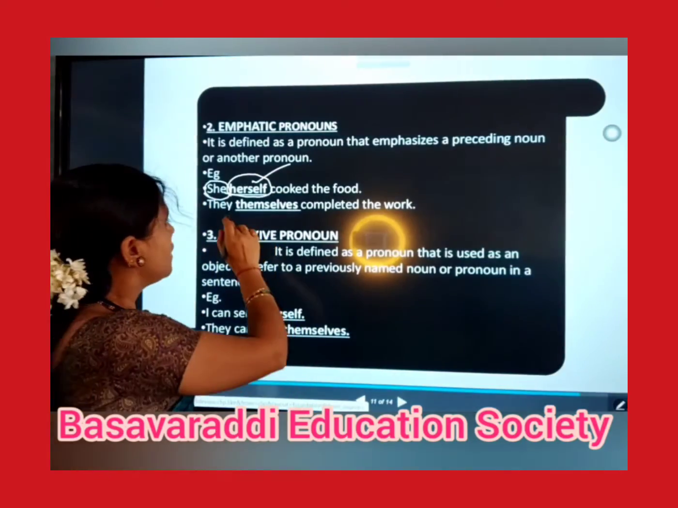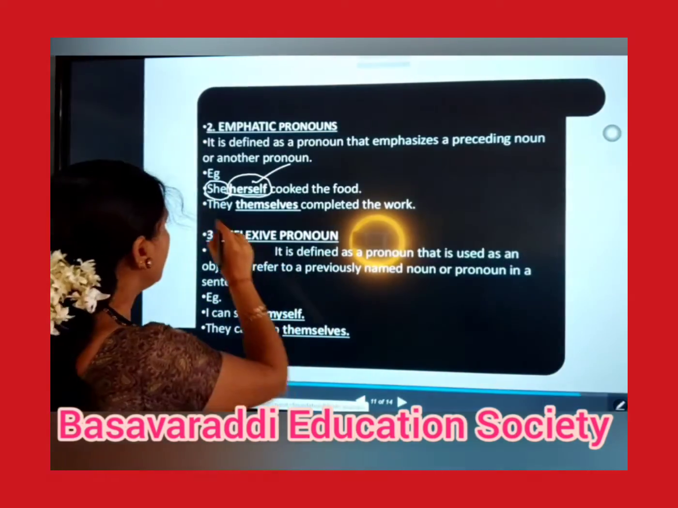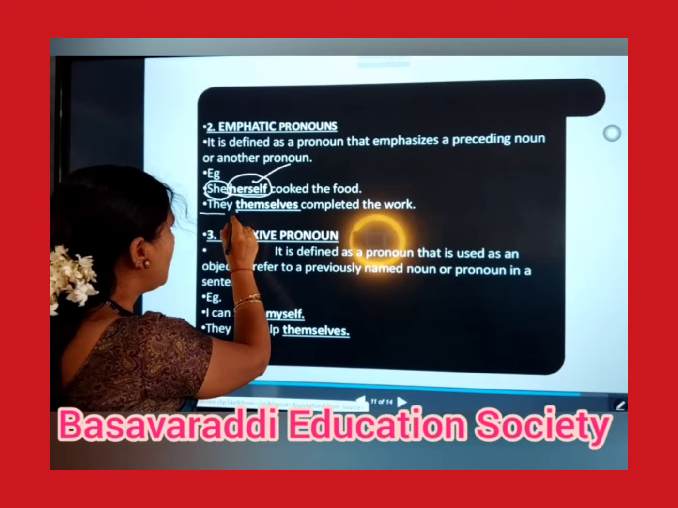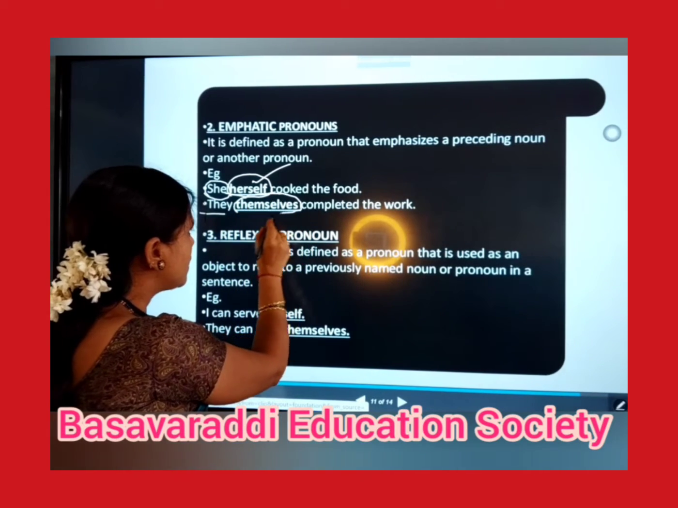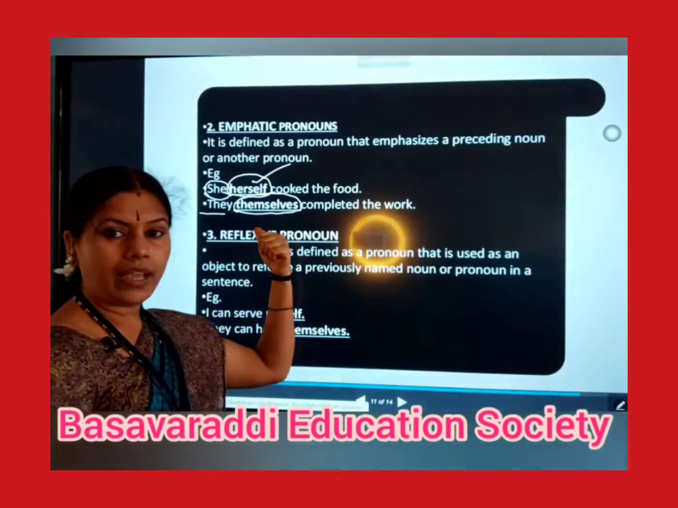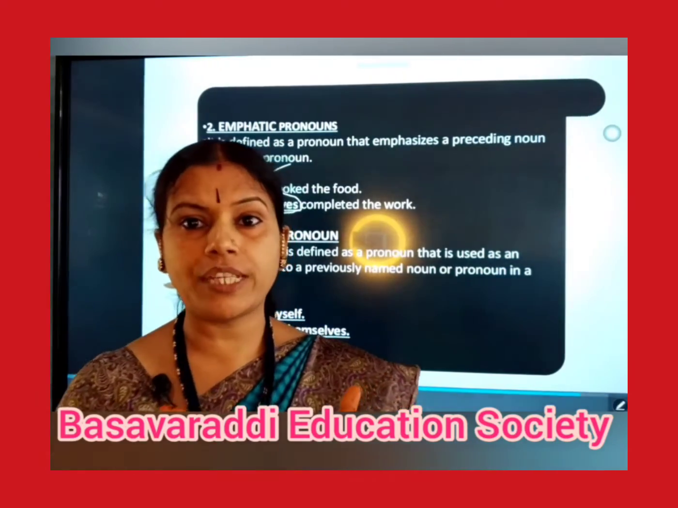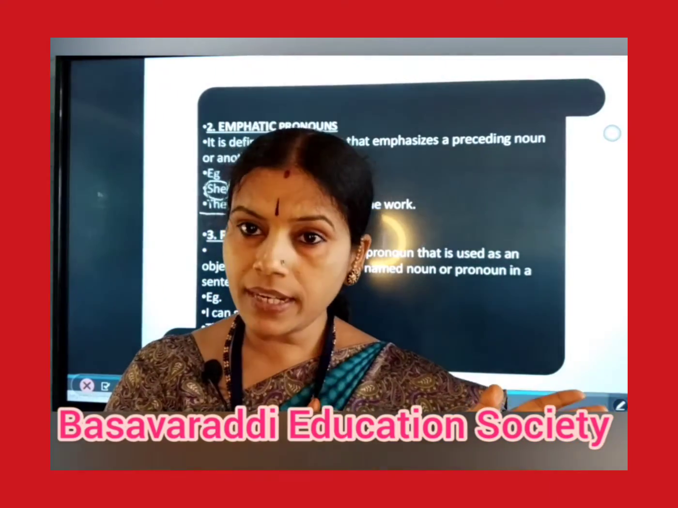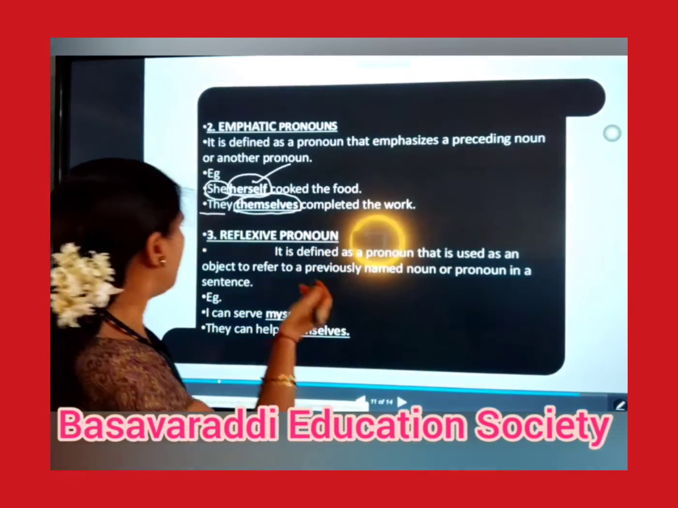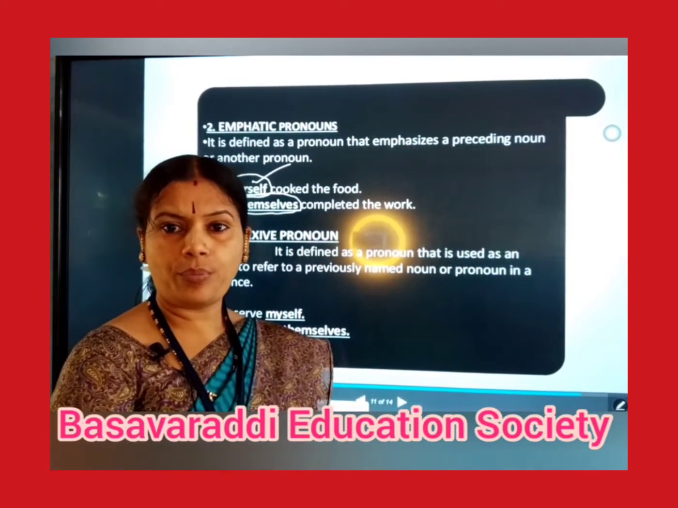Then, they themselves completed the work. Here also, they is the pronoun, and themselves is telling us about this they. So this themselves is an emphatic pronoun. So an emphatic pronoun is a word which emphasizes the preceding pronoun. Now let's move to our next one, that is reflexive pronoun.